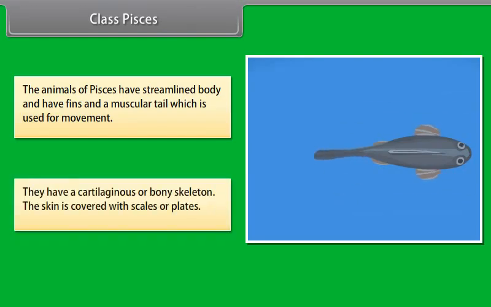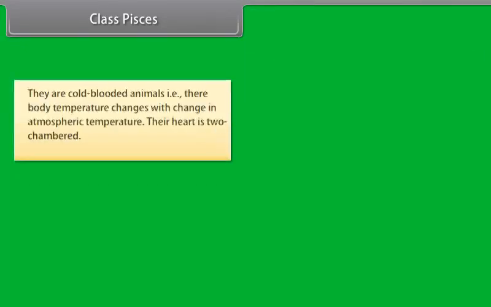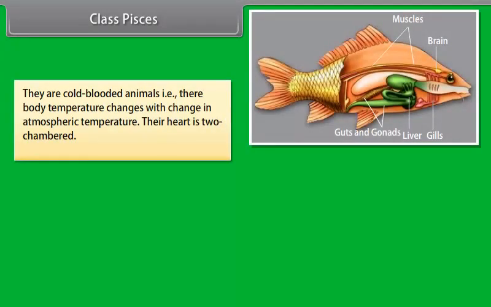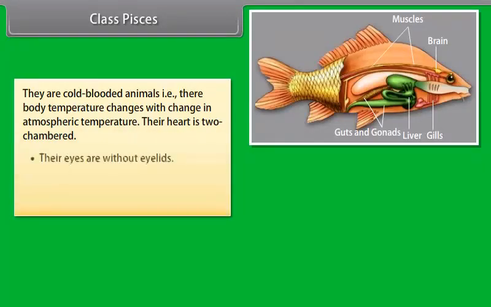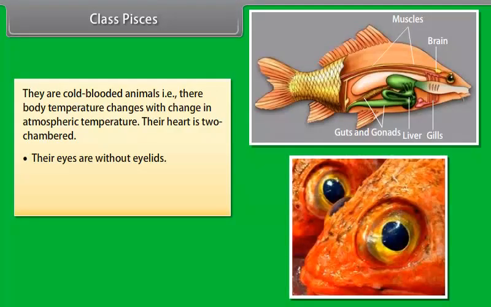They have a cartilaginous or bony skeleton. The skin is covered with scales or plates. They are cold-blooded animals, that is, their body temperature changes with change in atmospheric temperature. Their heart is two-chambered. Their eyes are without eyelids.